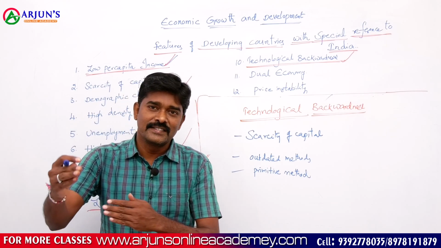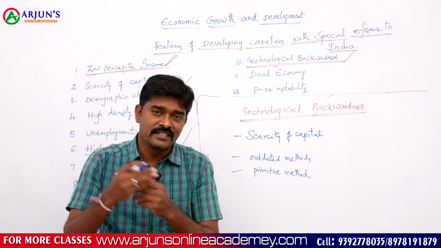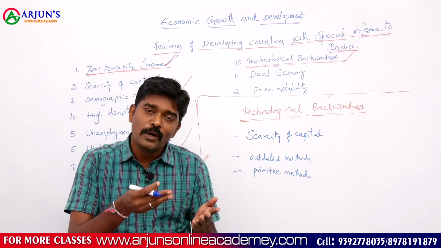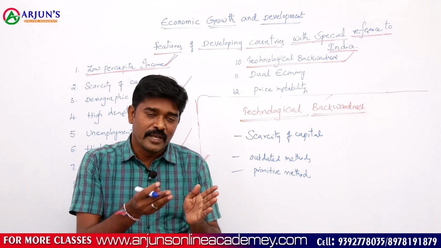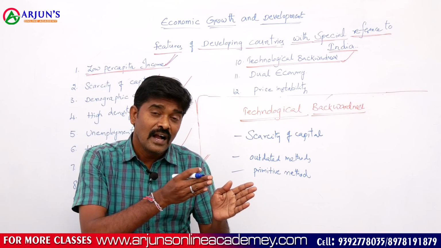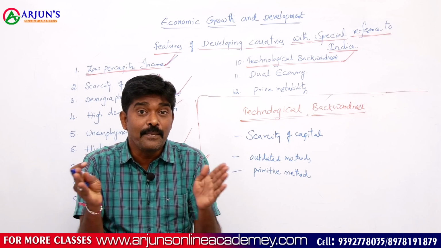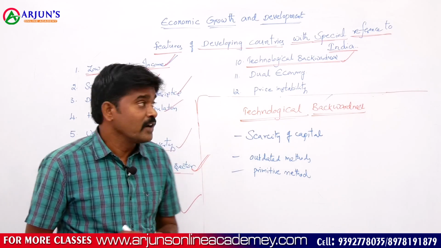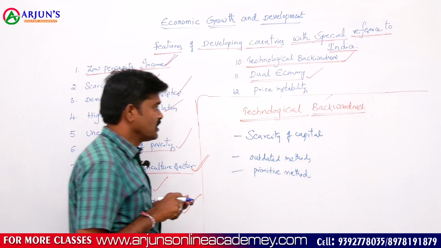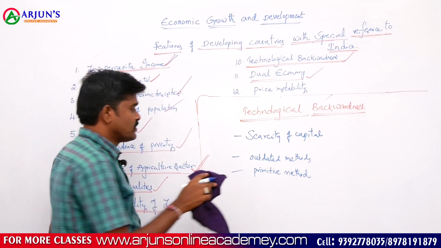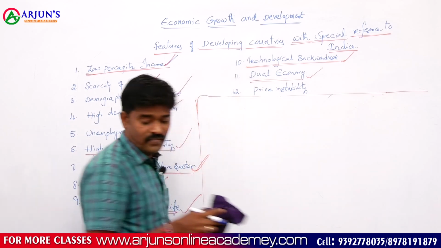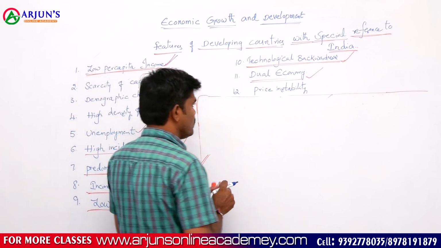That means one region is implementing high advanced technology in different operations, and on the other side implementing old and outdated primitive methods. Both these primitive old methods and advanced technological methods exist side by side. That type of economy we call a dual economy. So technological backwardness is also one of the important character features of a developing economy. Another one, dual economy.